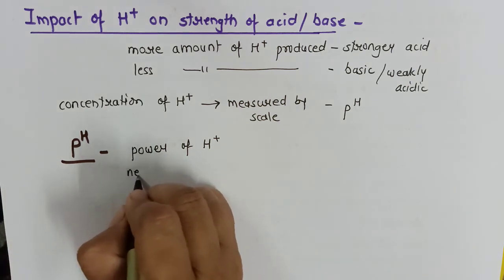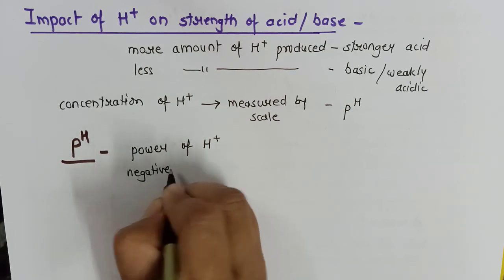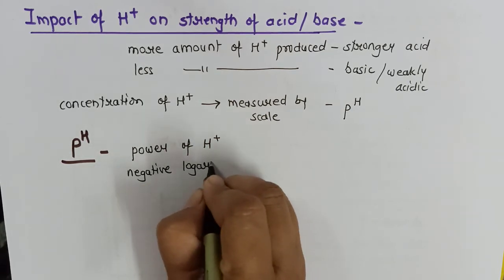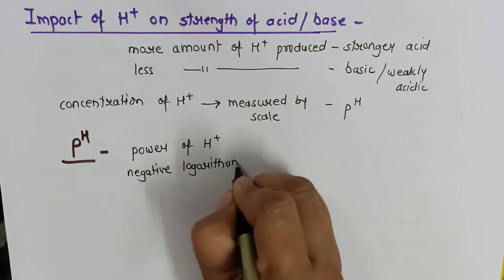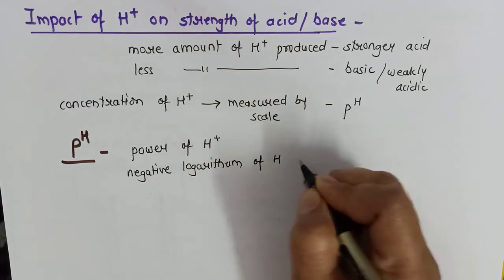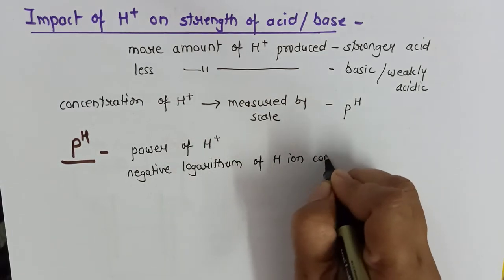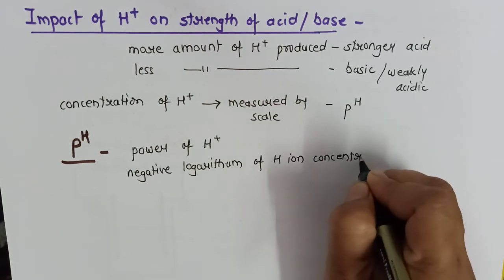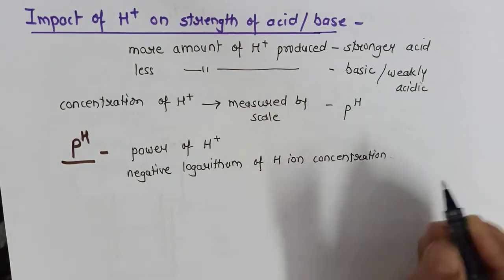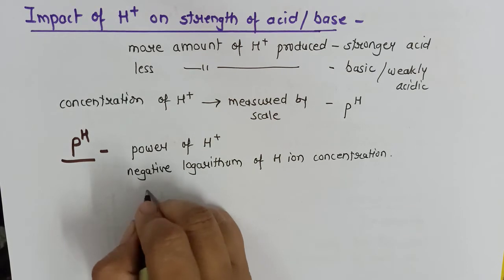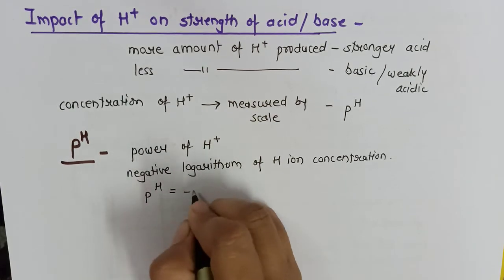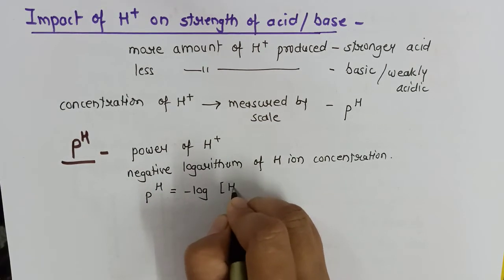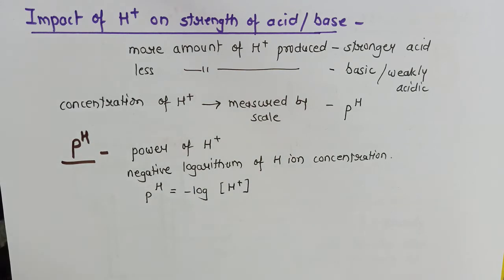It is the negative logarithm of hydrogen ion concentration. Right now you just need to know this definition. We don't require much detail about this. Just you have to remember this formula.